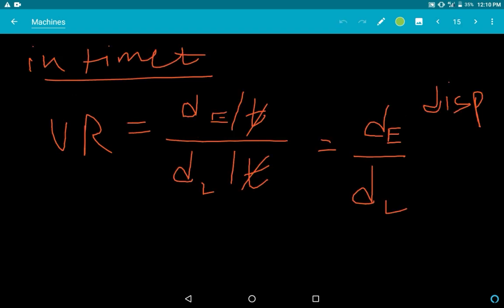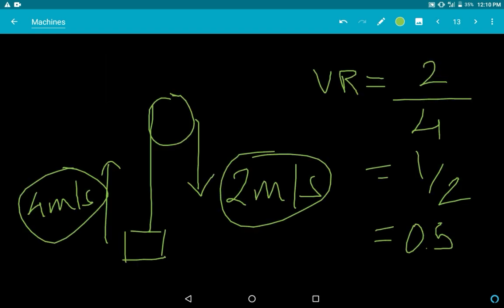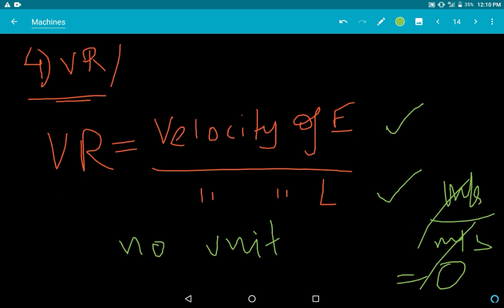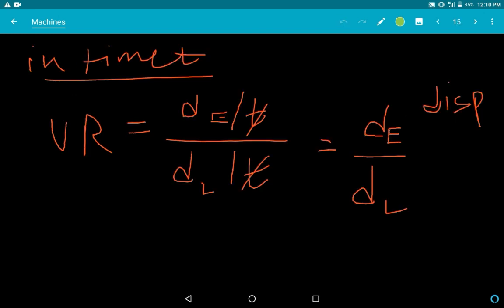So in time t, most of the time, the time taken by this to go down will also be the time taken for this to go up. So I can write VR as displacement of effort by t, and displacement of load by t. T gets cut, so this is displacement of effort by displacement of load. Understand? I think I have done till this much.